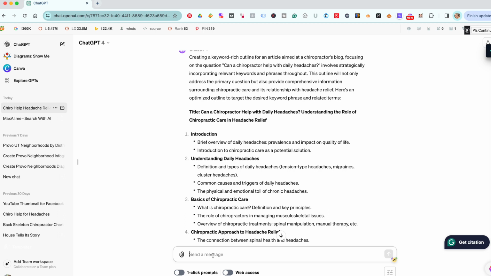So if you say, okay, now take this outline and write an article, it's going to be crappy. It's not going to be detailed. It's going to be too short. There's going to be a lot of problems with it. So what we do is we take one section at a time. And I reiterate what that section is because chat likes to mix it up. So we're going to take this. So I just do this right here.